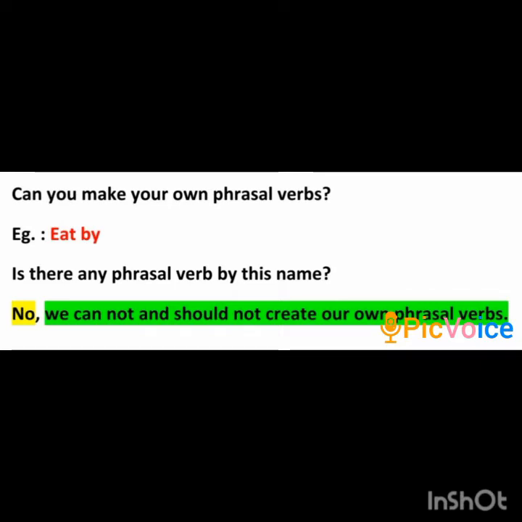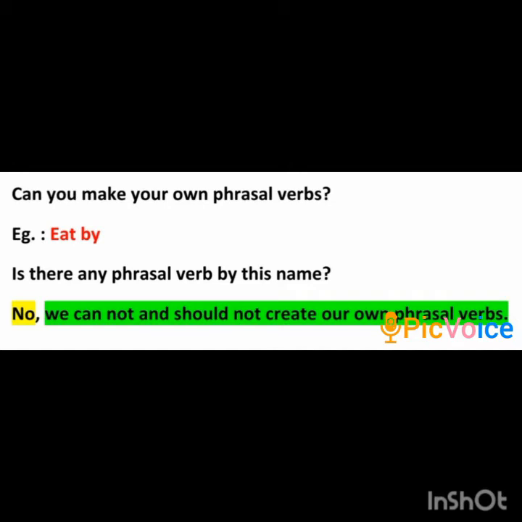Let us assume I like the verb eat and I also like the preposition by. Can I take eat and combine it with by and make a phrasal verb "eat by"? Did you ever come across such a phrasal verb called eat by? Is it possible to make or create phrasal verbs? The answer is no. You cannot and should not create your own phrasal verbs.